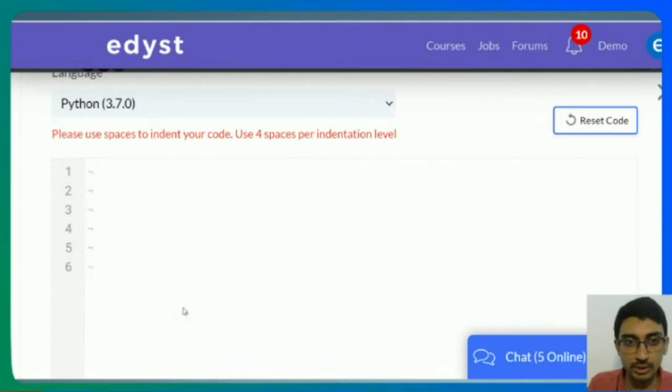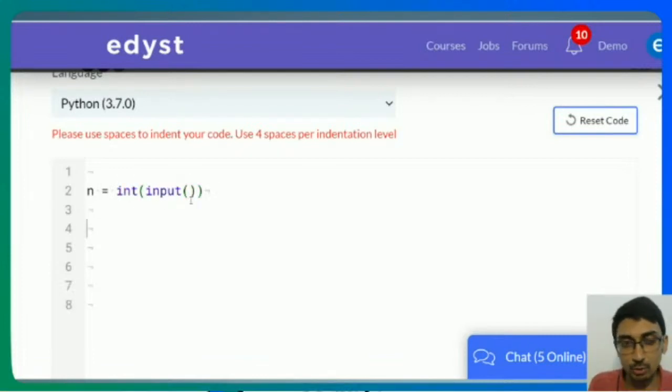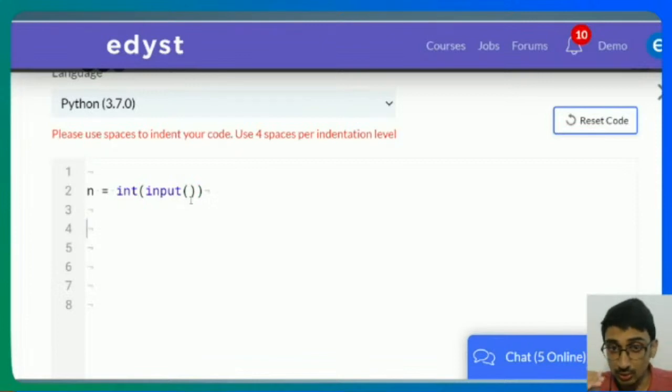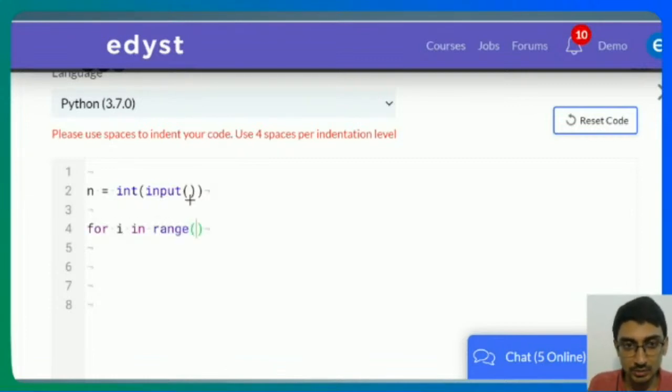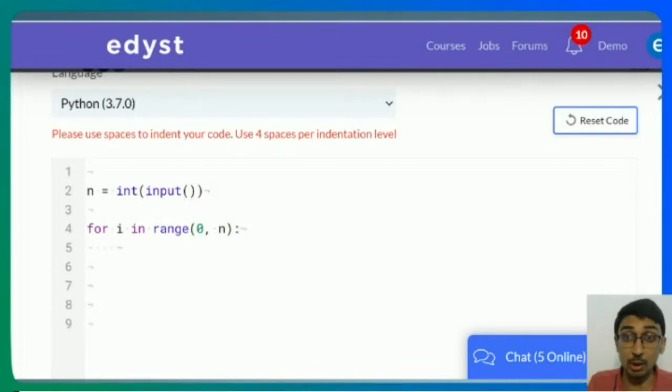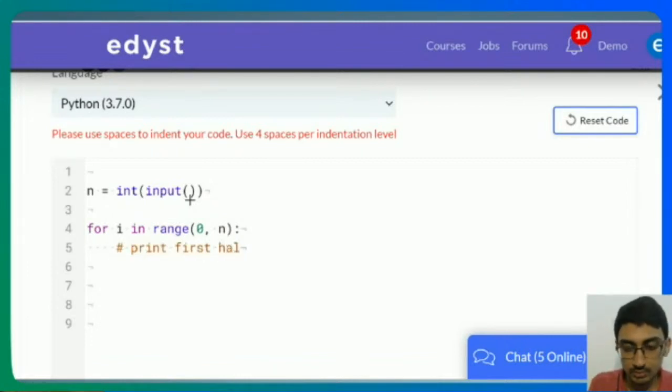All right. So here what I'll do is I'll first take input n. N is equal to int input. This is the only thing we're given as input. And what I have to do is I have to go from 0 to n minus 1 and then go from n minus 2 to 0. This is what I need to do. I need to go for I in range 0 to n minus 1, means I'll go till n because it will stop at n minus 1. Right? And I'll do something. I'll say print first half.